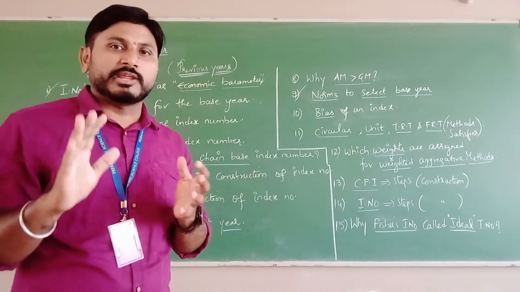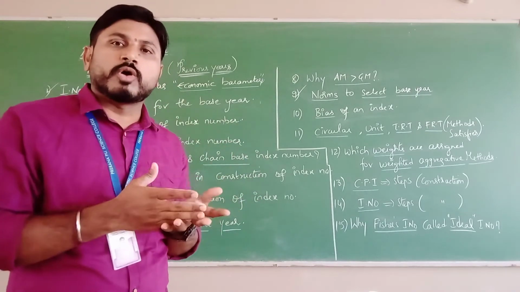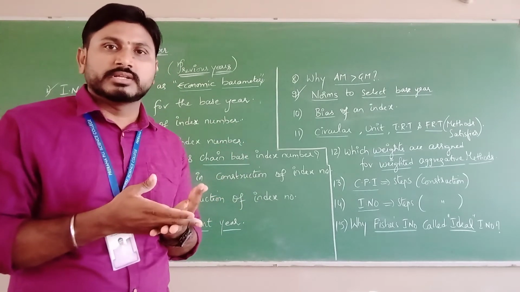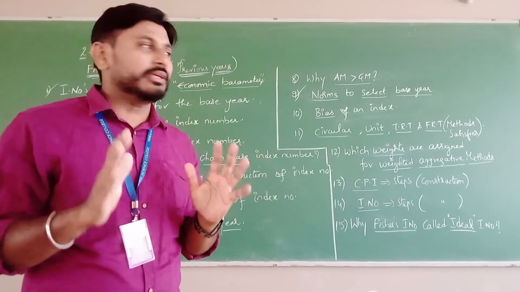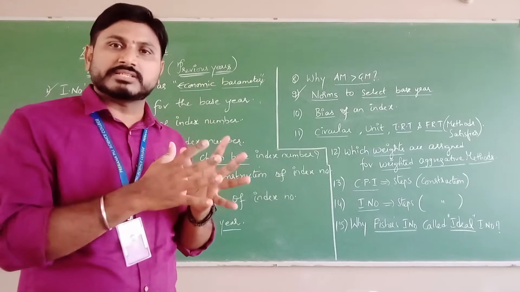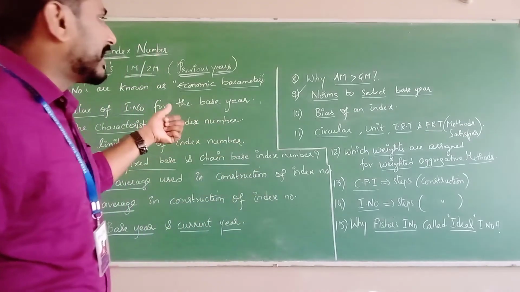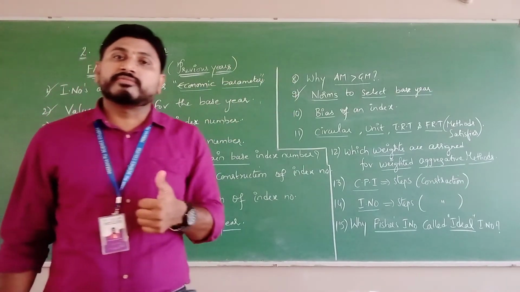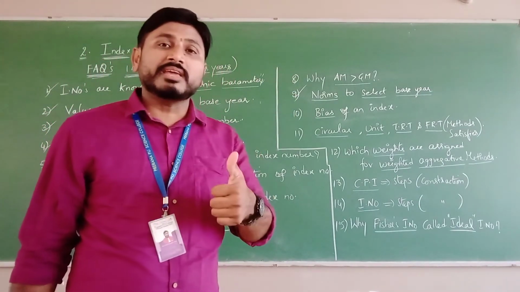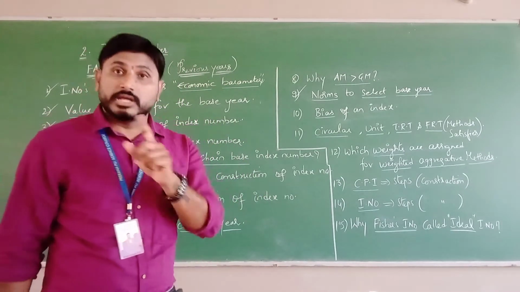That is the meaning of economically stable. So no floods, no wars, no droughts, no strikes. Everything should be a clean period. Then only we can guess the exact prices as well as the commodities, items and quantities. So the first norm is that the year selected must be an economically stable period.